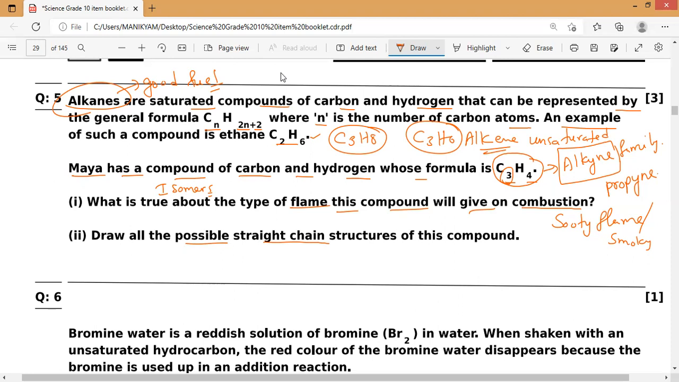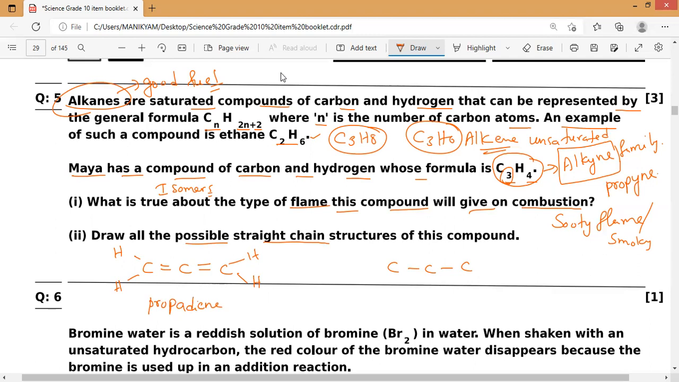So for C3H4, first of all, let us draw only the two possible straight chain structures. All three carbons are in a straight chain, and there are four hydrogens. Let me put two hydrogens here, and here also. Then you can see the middle carbon will get the double bond. So this is one of the straight chain hydrocarbons for C3H4.